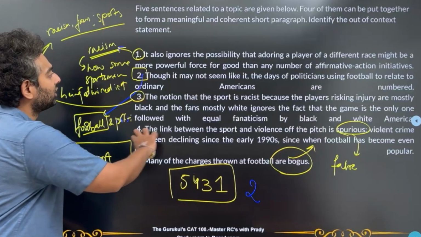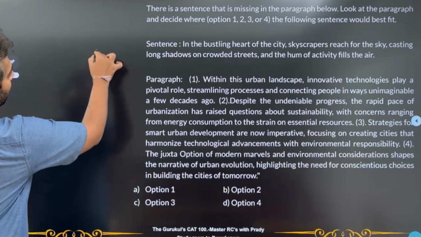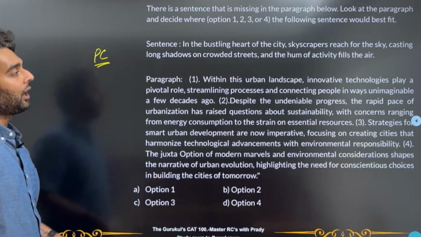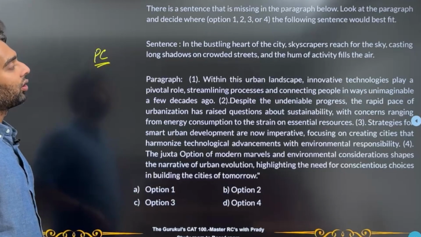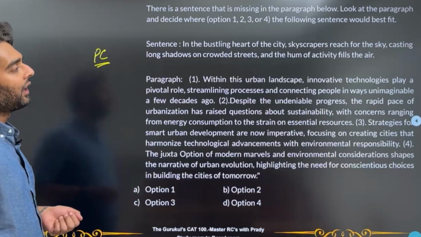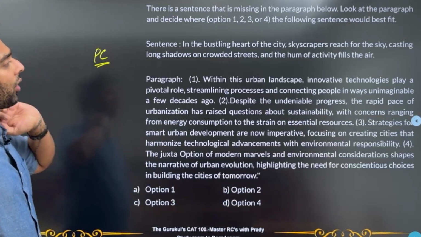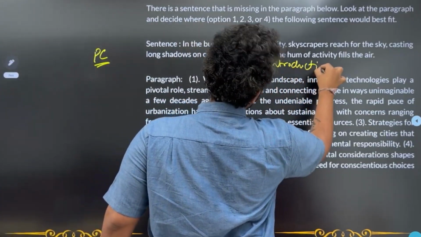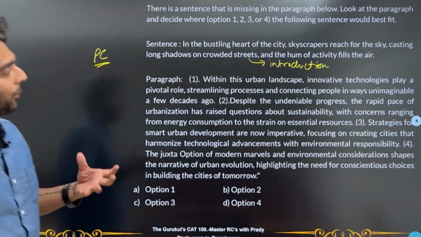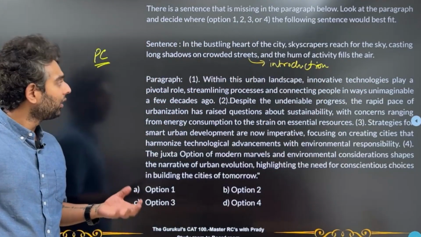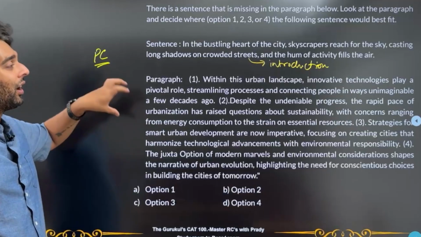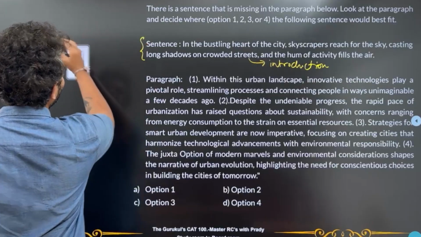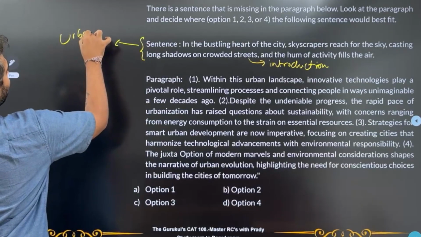Now let's go into the third question. Third question is another para completion type of question where the sentence says, in the bustling heart of the city, skyscrapers reach for the sky, casting long shadows on crowded streets, and the hum of activity fills the air. Now, the moment you read this sentence, you're more than likely to think that this is an introduction, because this is basically setting up a nice visual representation for what happens in the cities, correct? So, paragraph starts within this urban landscape. So, the moment you see within this urban landscape, clearly in the sentence, we have defined the urban landscape, right?